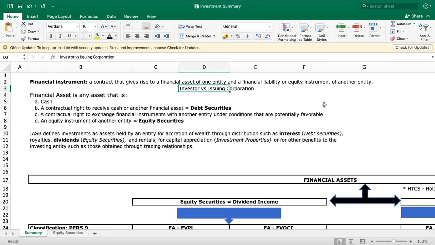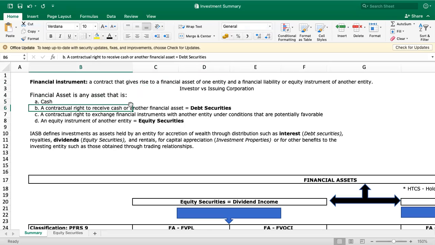In investments, we are on the perspective of the investor. We see the investor here, so we account as the investor. Since we are the investor, we have a financial asset based on the contract under the financial instrument. So, what is a financial asset? A financial asset is, first, cash. Cash is considered a financial asset. Second is a contractual right to receive cash or another financial asset.